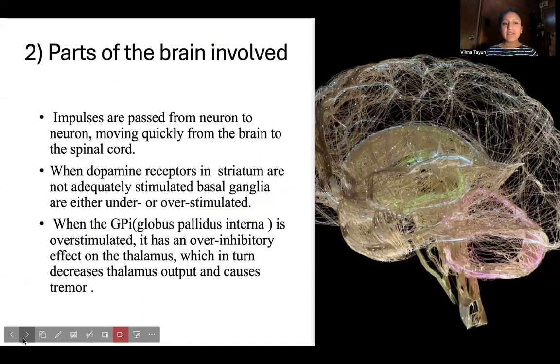We know that some impulses are passed from neuron to neuron, and move quickly from the brain to the spinal cord, and finally to the muscles. When the dopamine receptors in the striatum are not adequately stimulated, parts of the basal ganglia are either under or overstimulated.